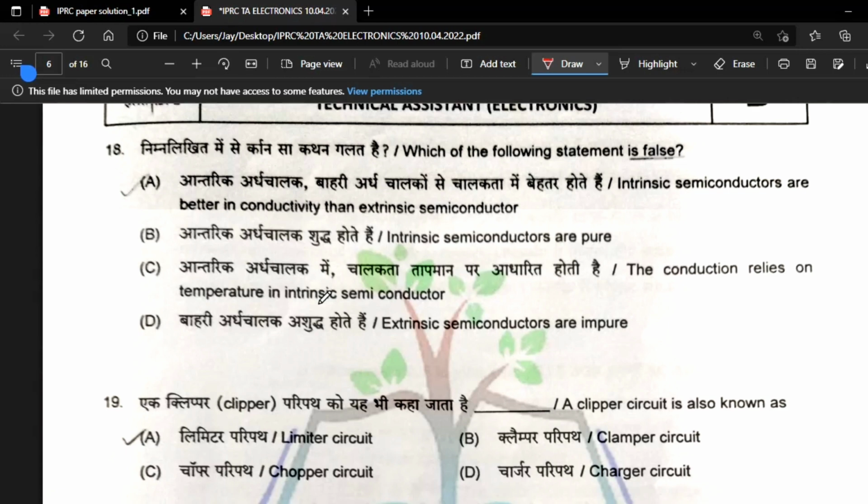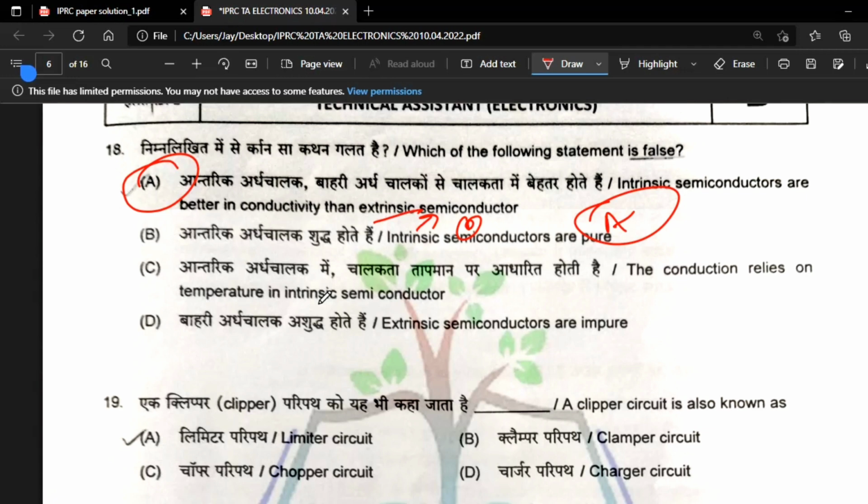18. Which of the following statements is false? See, this is one of the basic questions of semiconductor theory. Which is the false one? Intrinsic semiconductors are better conductors than extrinsic semiconductors. This is the very wrong statement. Why? Because intrinsic semiconductor is a pure material. When we add the impurity, it becomes an extrinsic semiconductor, and that extrinsic semiconductor has better conductivity than intrinsic. So option A is the false statement, the correct answer.